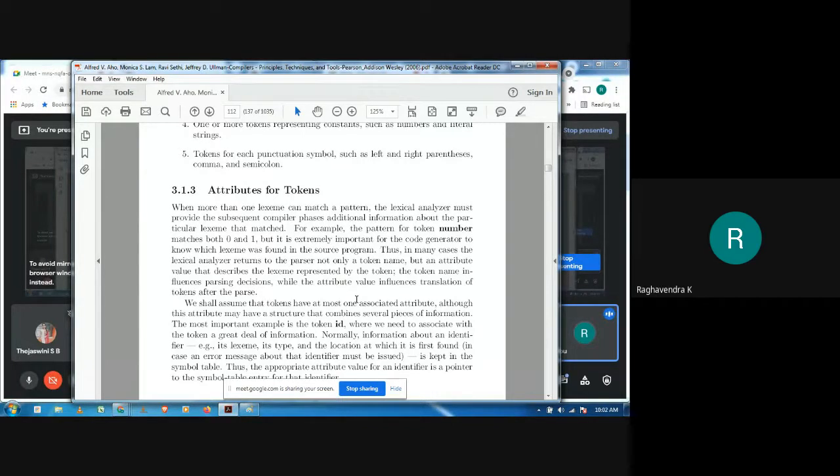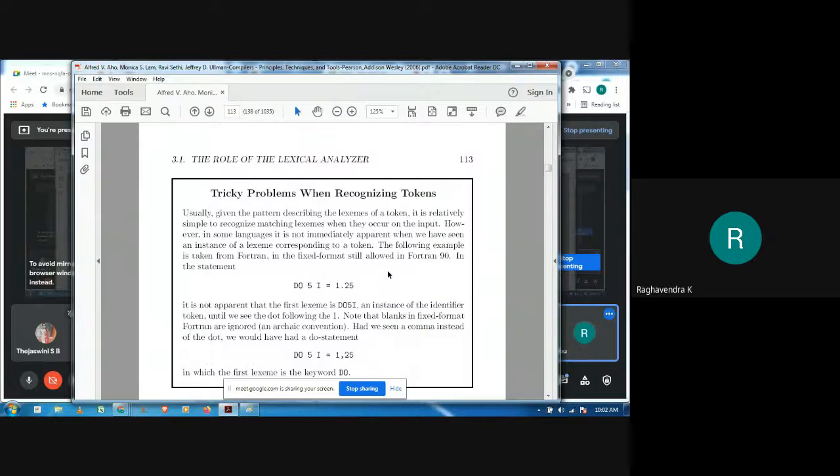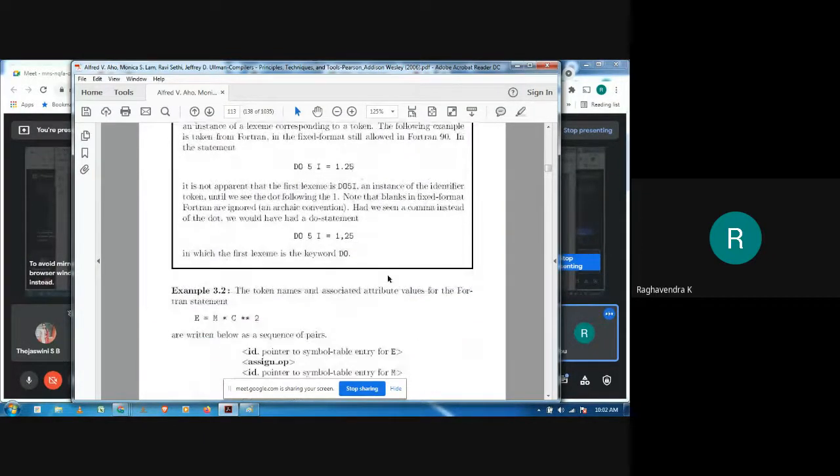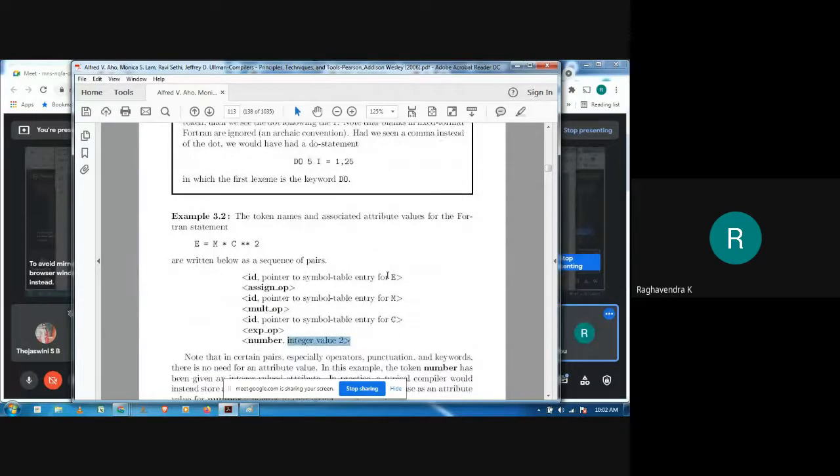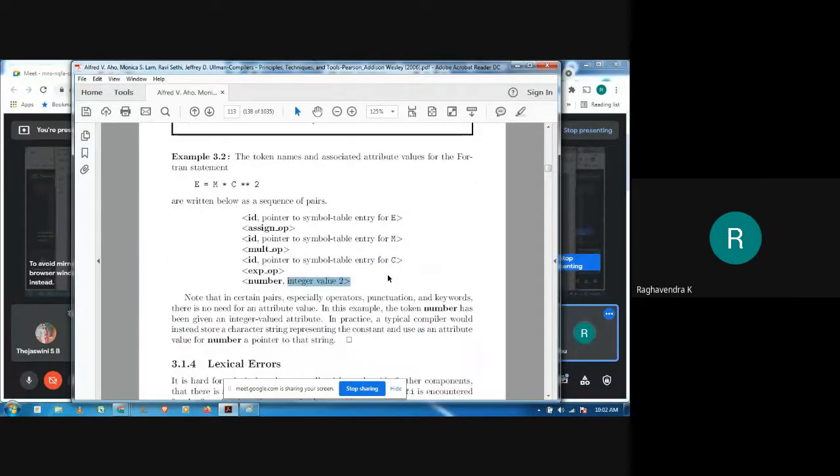All those things are maintained in the symbol table. Passing that information is essential for the next phase, which is the syntax analyzer, to make further changes. So this is how the lexical analyzer is going to pass on tokens to our syntax analyzer.